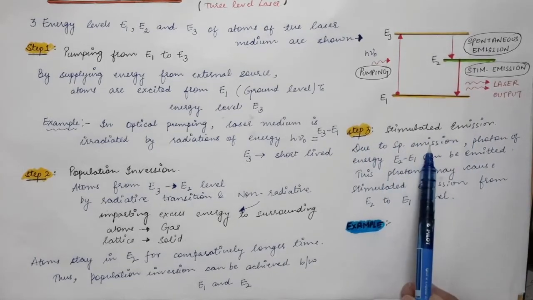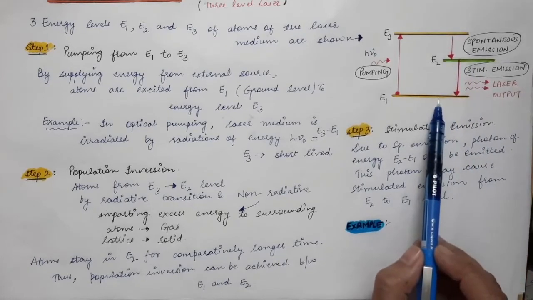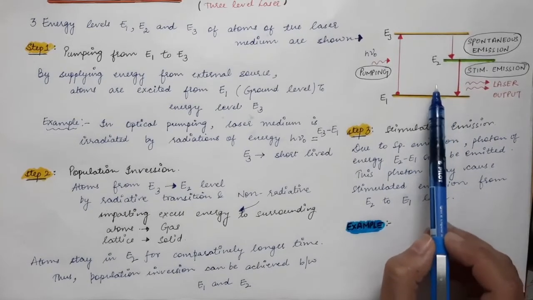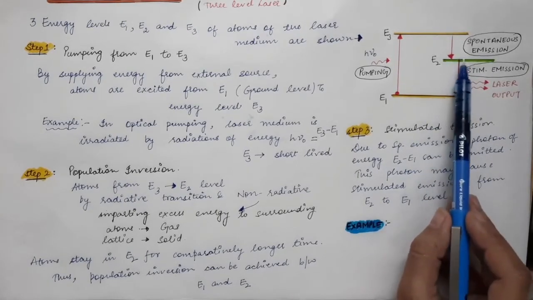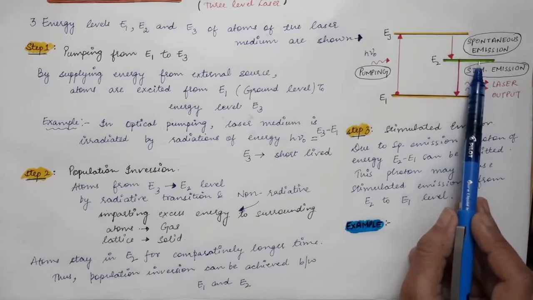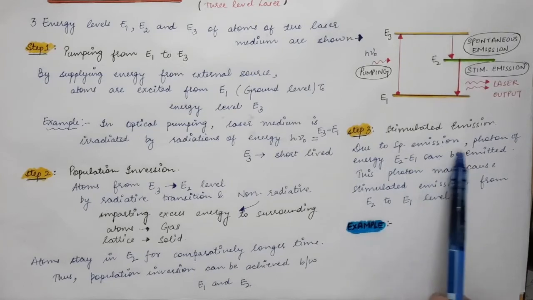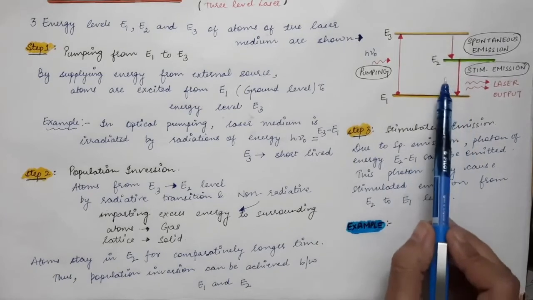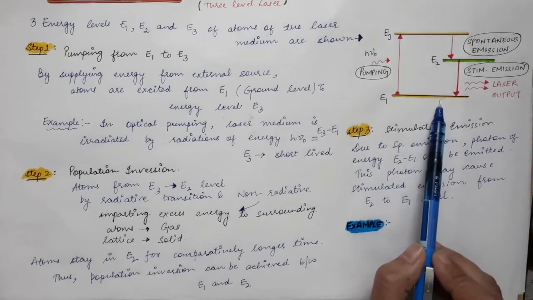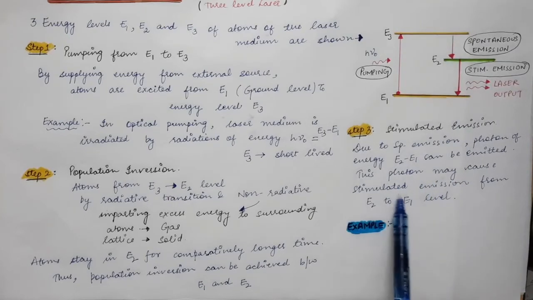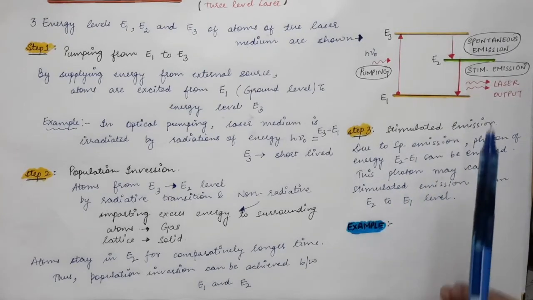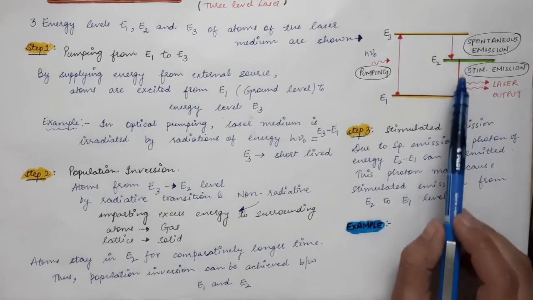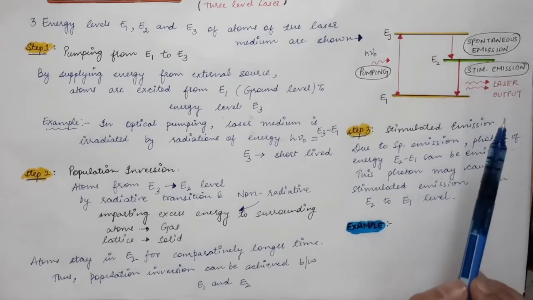Firstly, spontaneous emission will occur, and a photon of energy E2 minus E1 will be emitted. It will trigger the excited atoms which are present in the E2 state. This photon will cause stimulated emission from E2 to E1 level, and hence we can have laser output.